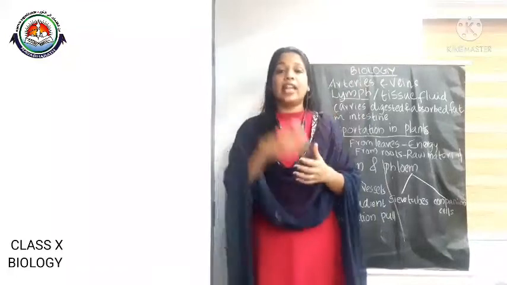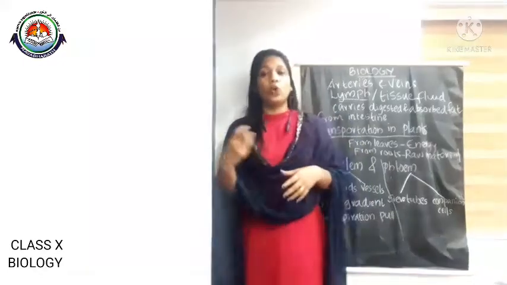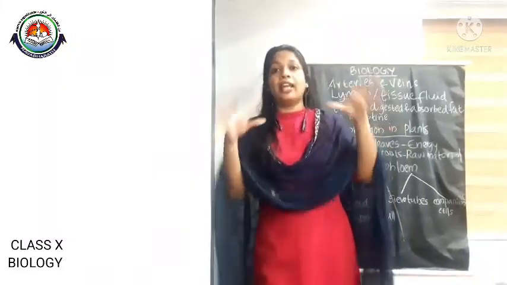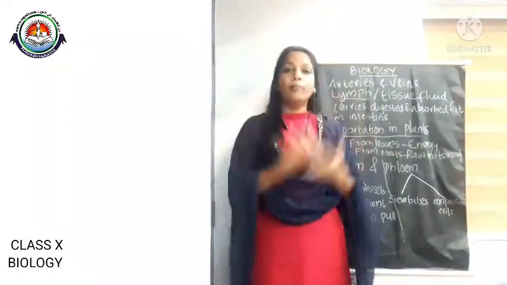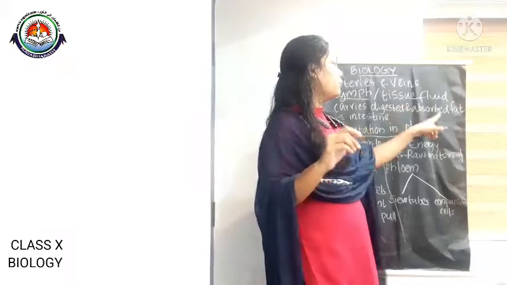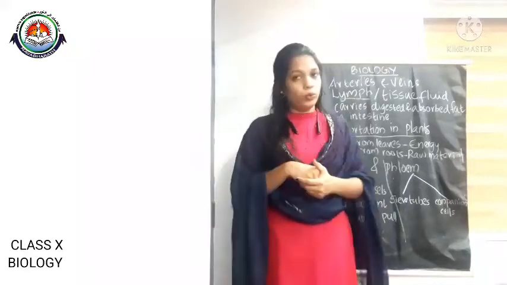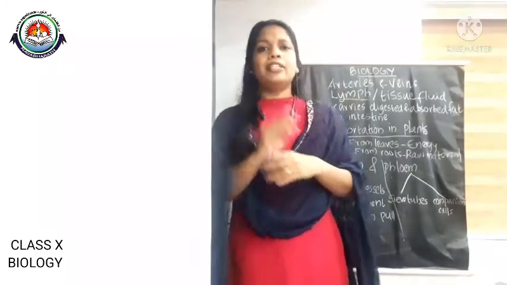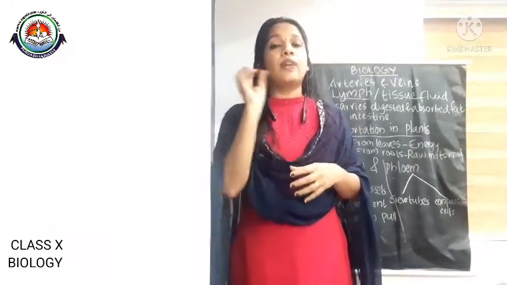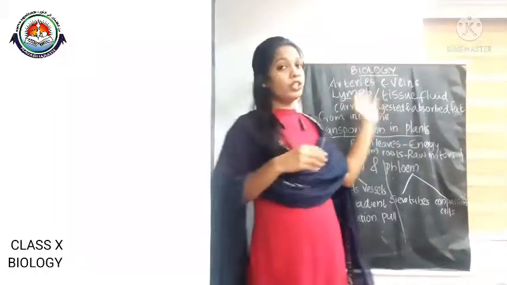And the lymph drains to lymphatic capillaries from the intercellular spaces, and then it joins to lymph vessels, and these lymph vessels together constitute the lymphatic system in our body. The function of this lymph is that it carries digested and absorbed fat from the intestine. This is the function of lymph or tissue fluid. It is just similar to plasma, but there is a difference in its color, and also a very small quantity of protein is present in lymph or tissue fluid.